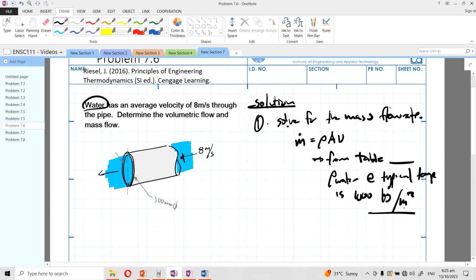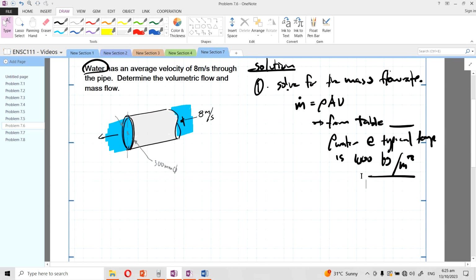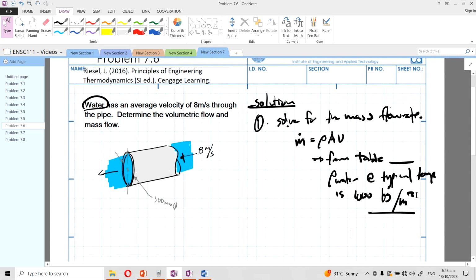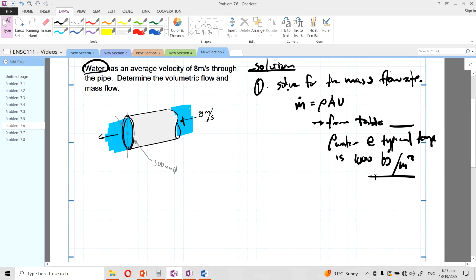So it's a constant value, and actually we say that water is incompressible, which means usually there's no change in the density. Right, so 1000 kilograms per cubic meter.